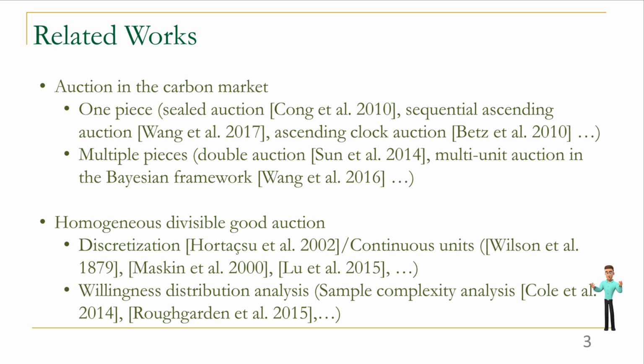Then, the continuous modeling of goods, which was pioneered by Wilson et al., has provided us more insights. Our work is based on the framework of Maskin et al., 2000. And Liu et al. also propose a good approximate algorithm for this type of auction. Then for the homogeneous divisible good auction, we also consider willingness distribution analysis, which measures the ability of our auction when we do not know the willingness of participants. One common analysis is sample complexity analysis, which was proposed by Cole and Roughgarden for the single item auction and nonlinear pricing. But this kind of analysis has still not been extended to homogeneous divisible good auctions.